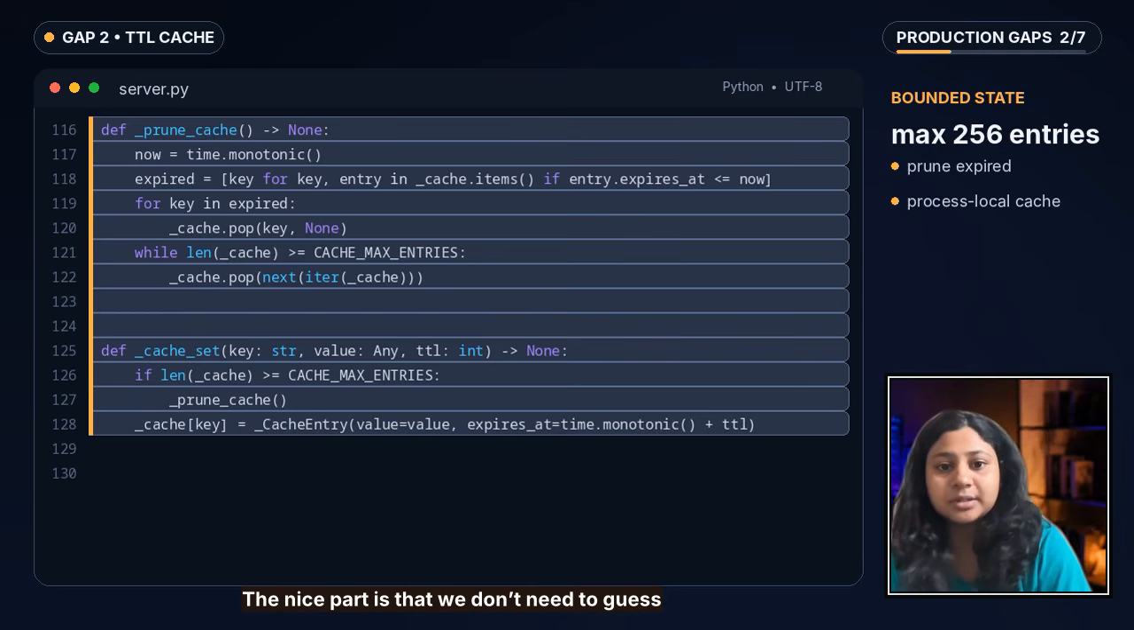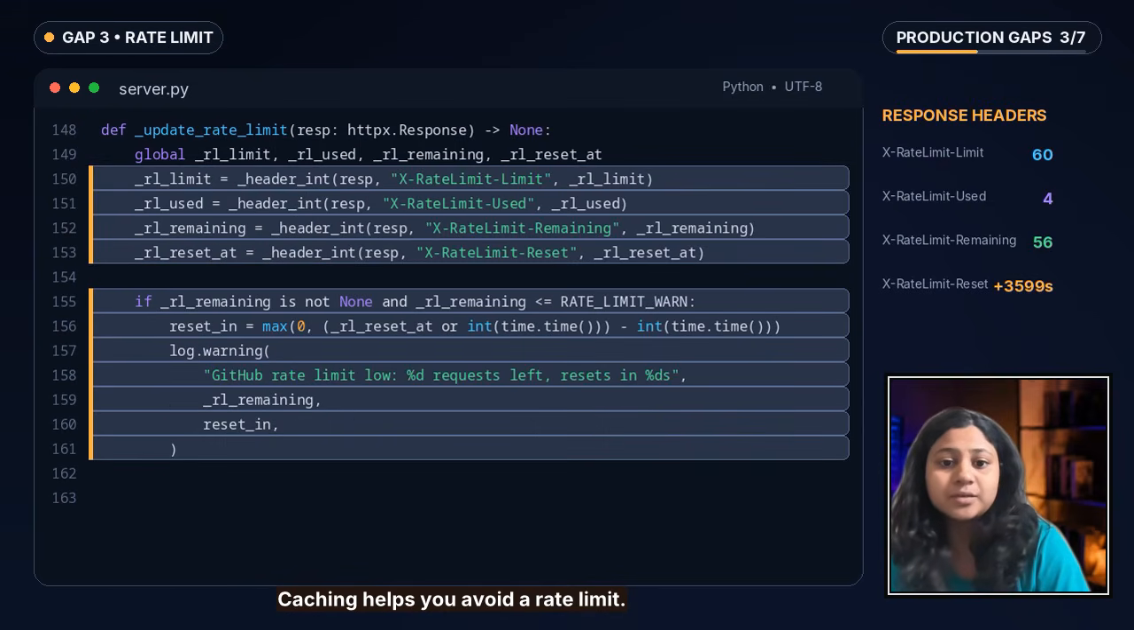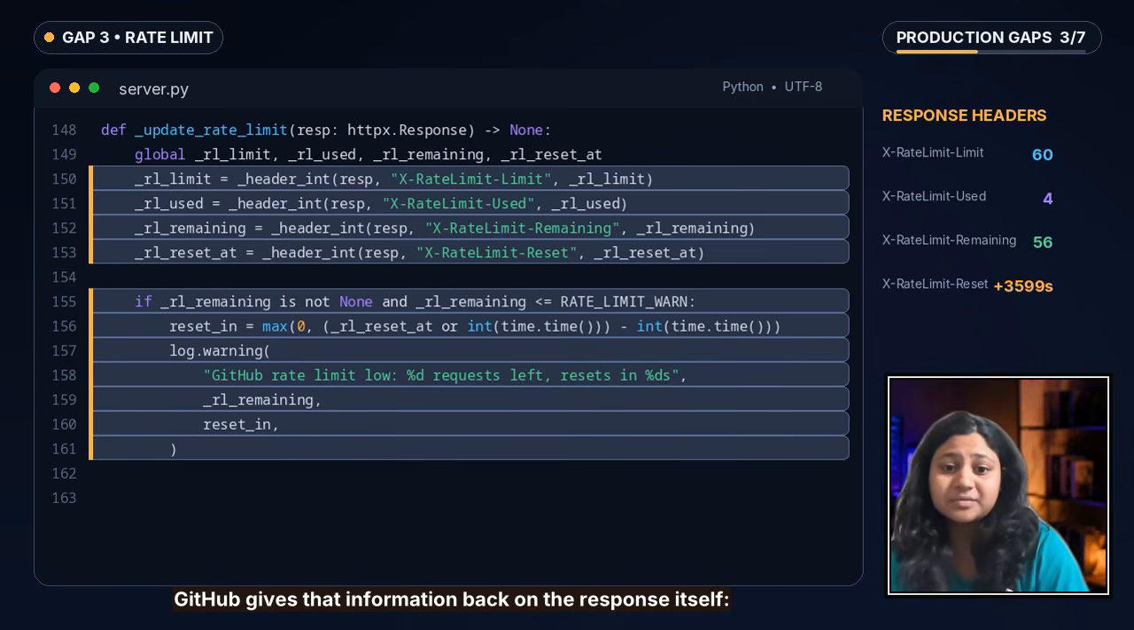And now the third is rate limit awareness. So caching helps you avoid a rate limit. It does not tell you when you are approaching one, and GitHub gives that information back on the response itself. The limit, how many requests you have used, how many remain, and when the window resets. So unauthenticated REST requests get a primary limit of 60 per hour. Authenticated requests are much higher, typically 5000 per hour for a personal access token.